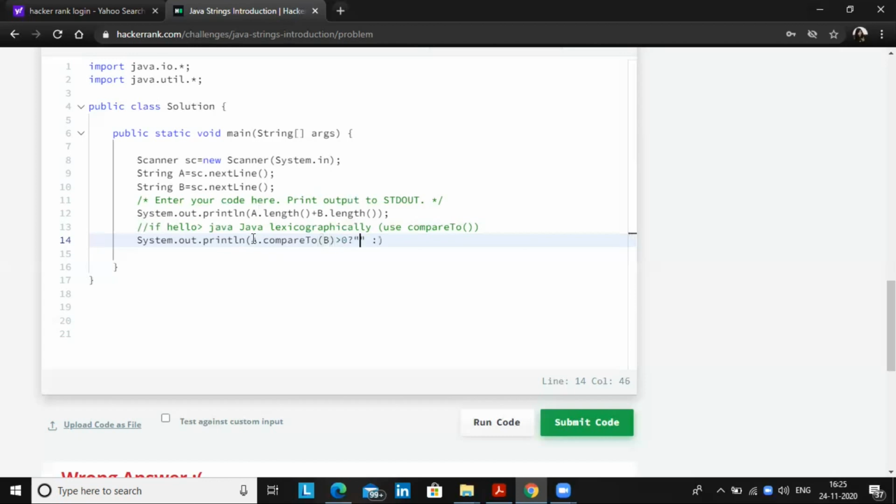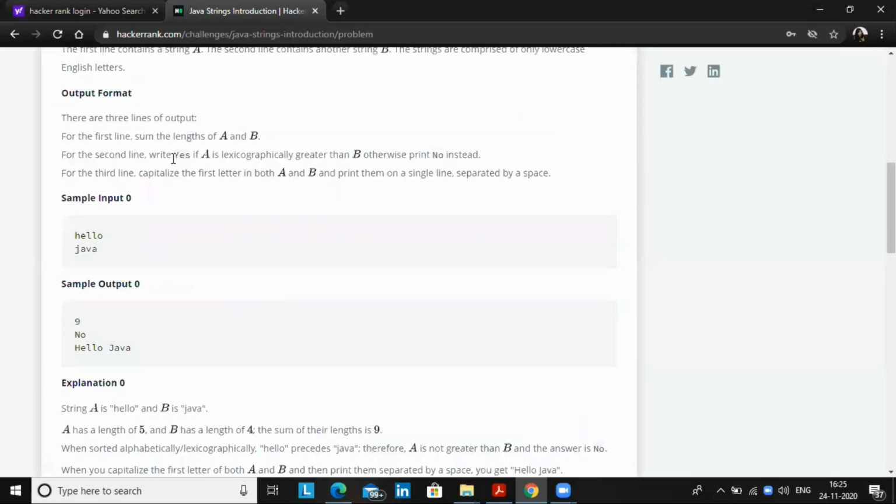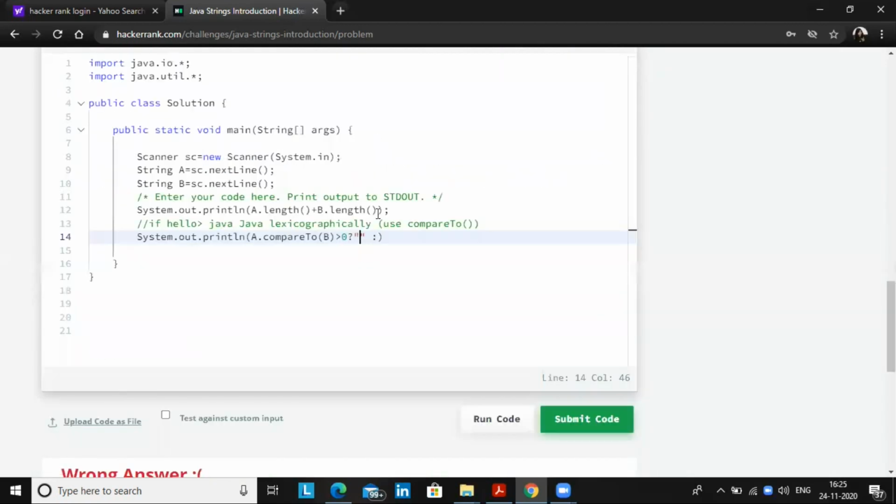They have asked, write yes if A is lexicographically greater than B, or else write no. So if A.compareTo(B) is greater than 0, we write yes. And if the condition is false, it will go to this side and print no.